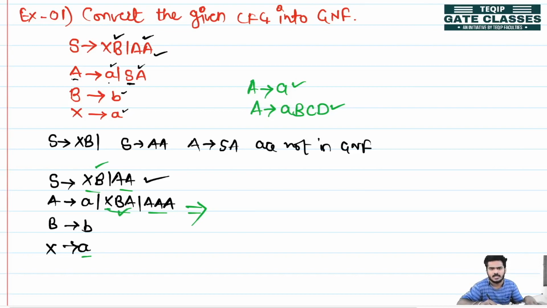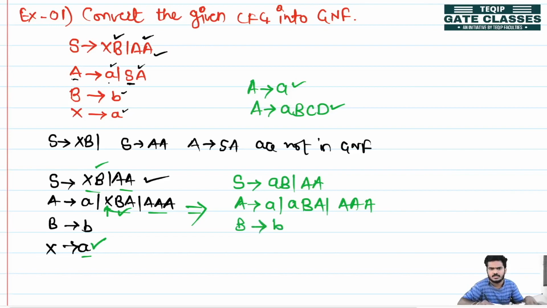So instead of X we can put the terminal, and these two problems can be solved. So S produces small a B, and A produces small a, and instead of XBA, replacing X with small a, the production becomes A produces small a BA or triple A. The remaining productions stay as they are.